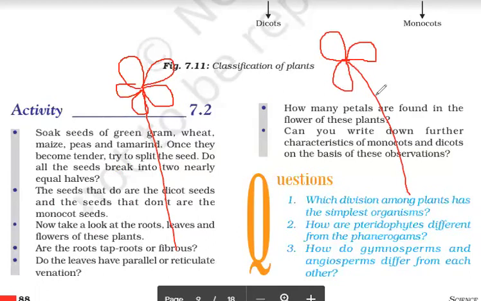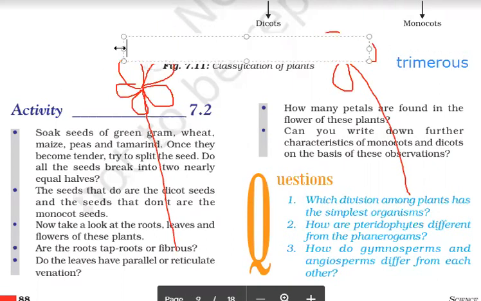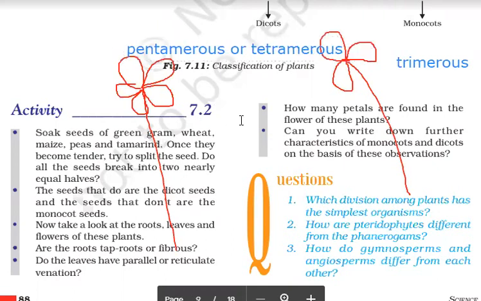Say 3 petals or 6 petals, 3 stamens, 3 sepals, like that. So flower in case of monocot is trimerous, whereas flower in case of dicot is pentamerous or tetramerous, right? So these are some of the differences of monocot and dicot, right?